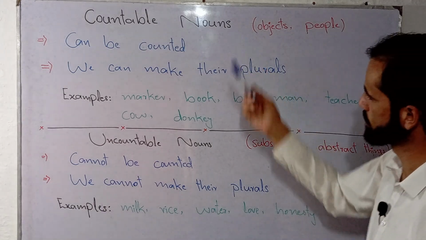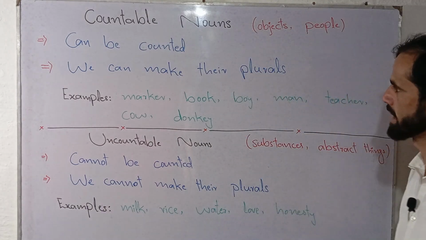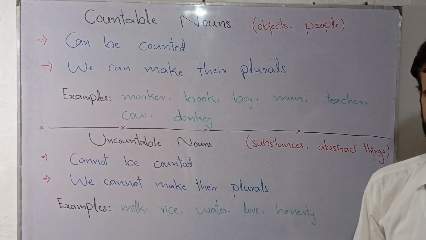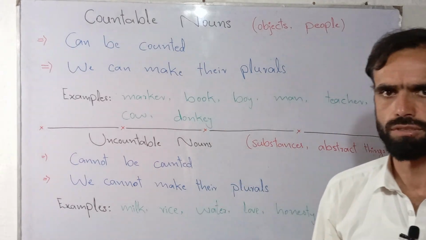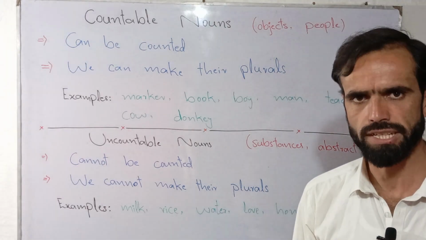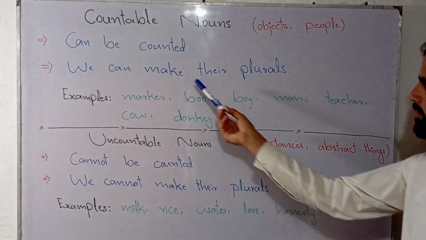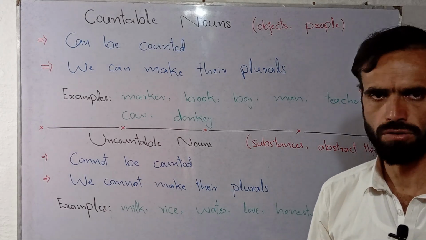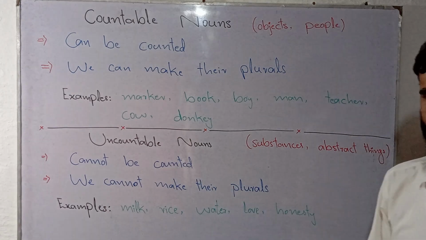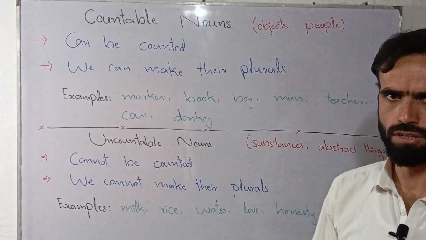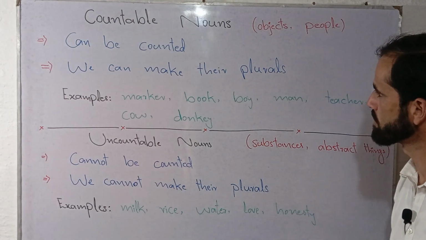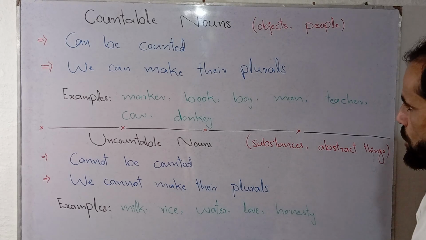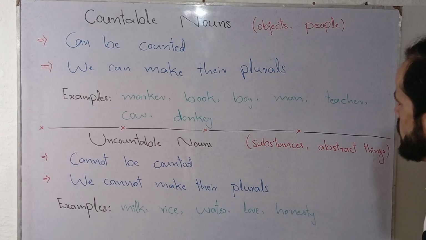So what are countable nouns? Countable nouns are nouns that can be counted. Point number one, that can be counted means we can count them if we want or if we need to. Point number two, we can make their plurals. Sometimes, as per the context, as per the situation, if you want to change singular into plural, countable nouns have the capacity that we can change them into plurals.